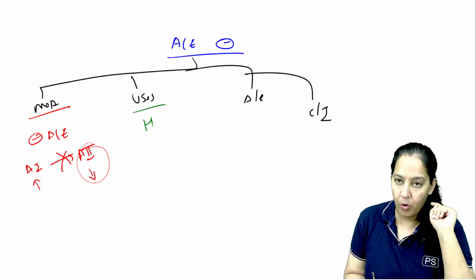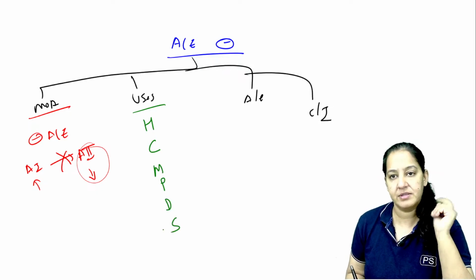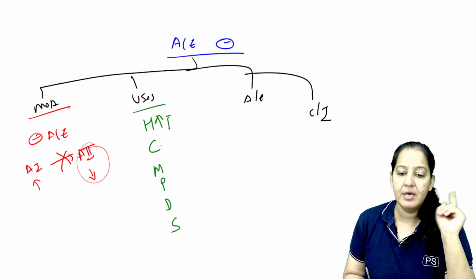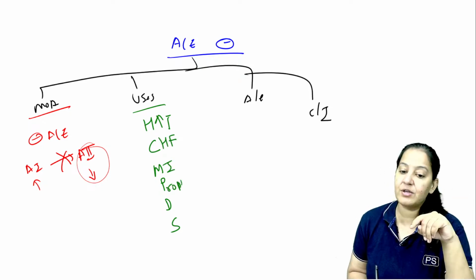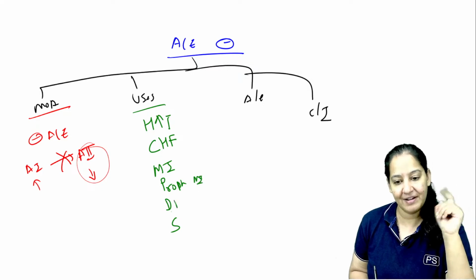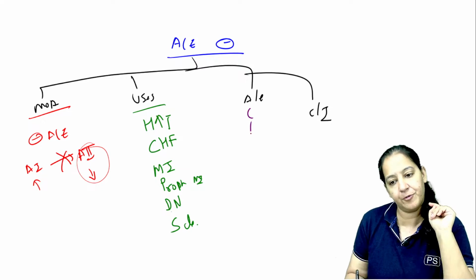Uses: the mnemonic is HCMPDS. Say the full form. H for hypertension, C for congestive heart failure, M for MI, P for prophylaxis of MI, D for diabetic nephropathy, and S for scleroderma. Okay, what are the adverse effects? Captopril.